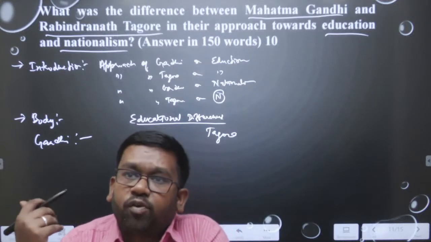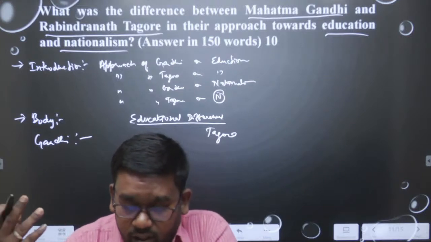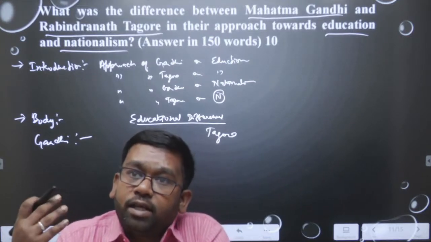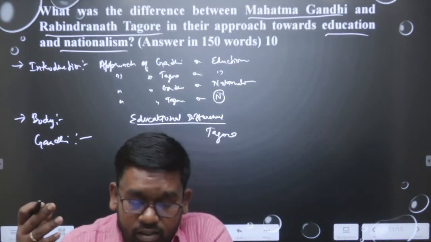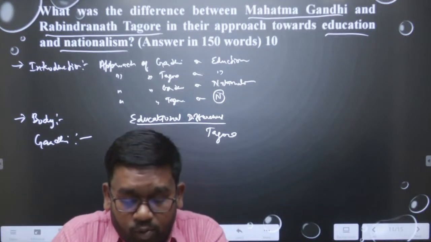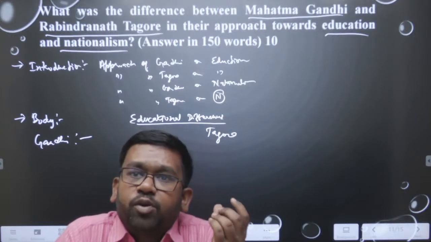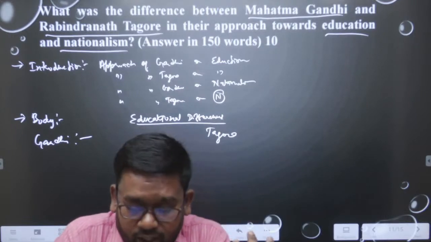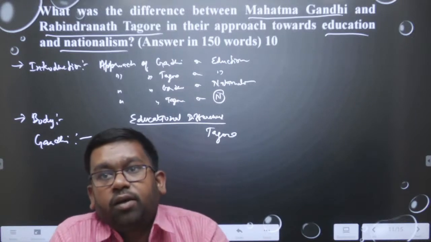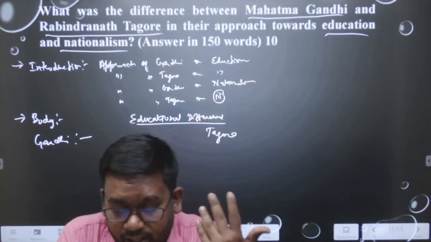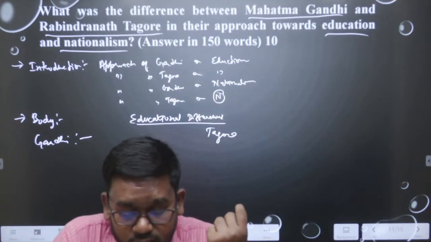Tagore especially wanted to produce saints and ideal individuals. Gandhi wanted to promote especially the common man for the social benefit. So, he wanted to use education for social development in India, while Tagore was focusing especially on individual ideals. This is one such concept.